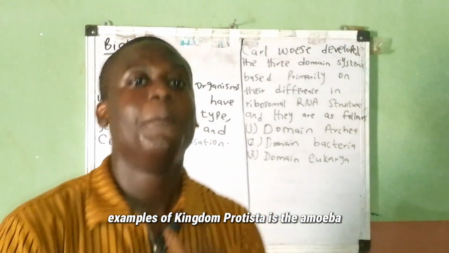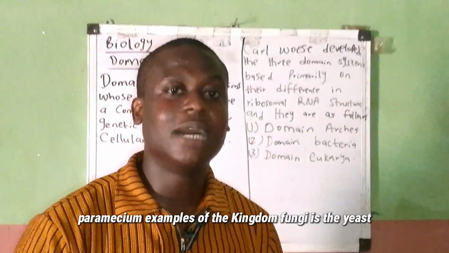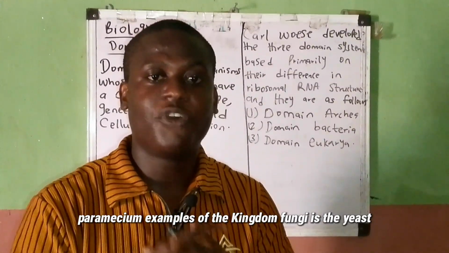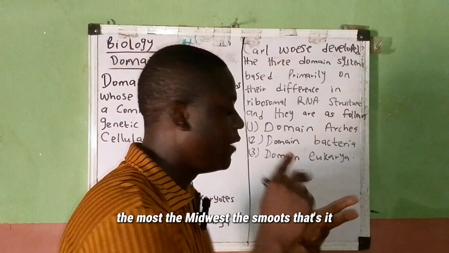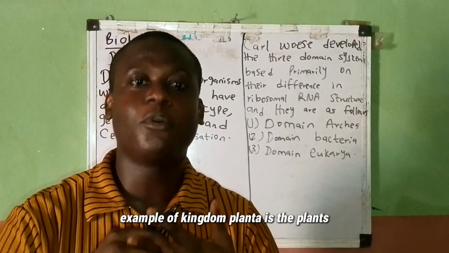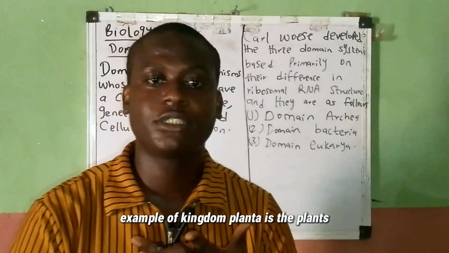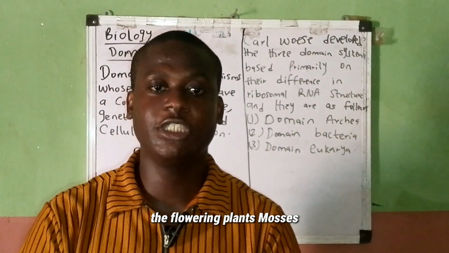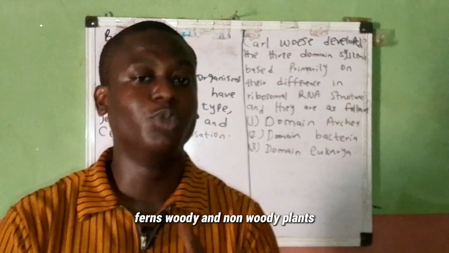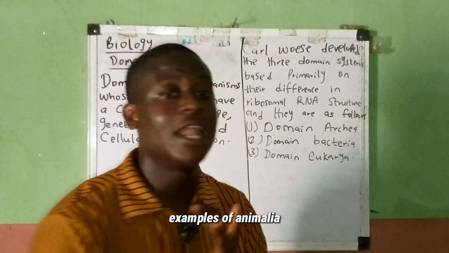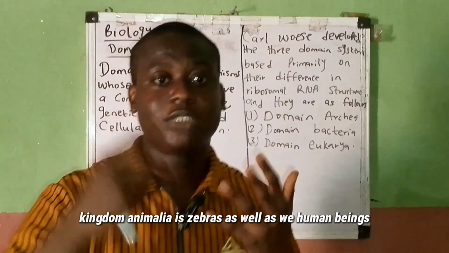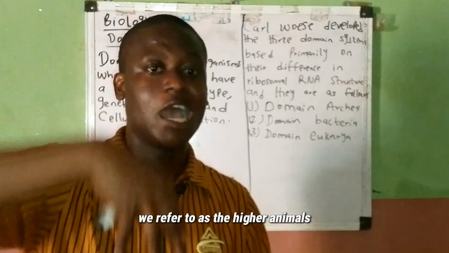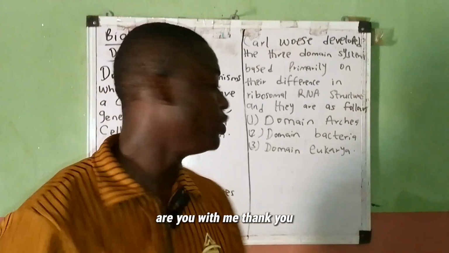Examples of kingdom protista are Amoeba and Paramecium. Examples of the kingdom fungi are yeast, molds, mushrooms, and smuts. The kingdom plantae includes the flowering plants, mosses, ferns, and woody and non-woody plants. Examples of kingdom animalia are zebras as well as we human beings. We refer to them as the higher animals. Are you with me?